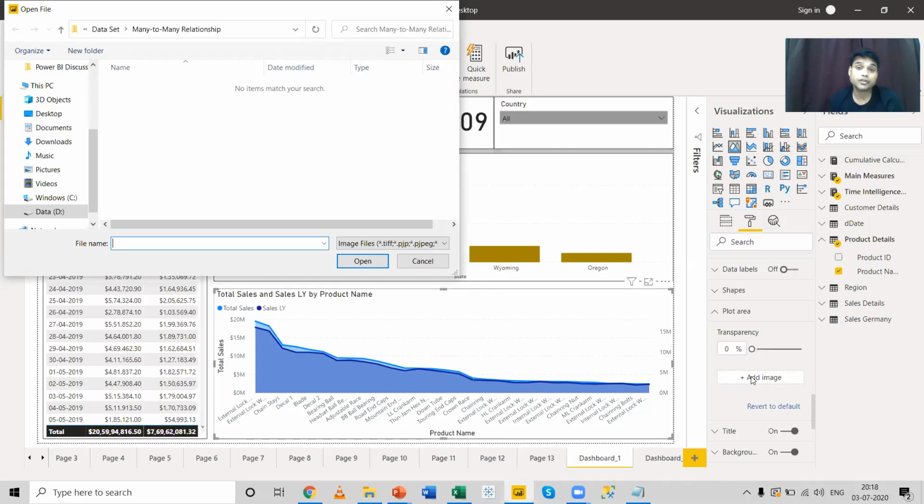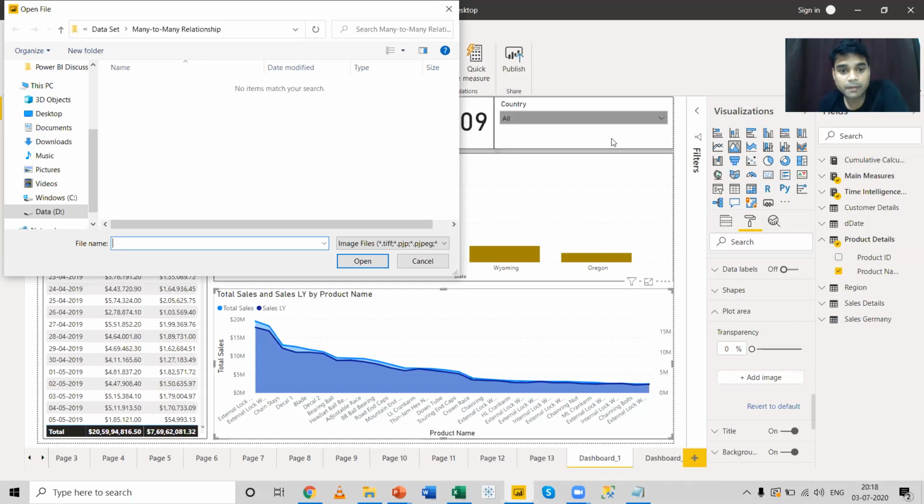Now, if you're showing sales data, you can use an image where you can depict the sales of your company. So it's very important that you use the correct image, the correct resolution. There are no predefined standards for using an image, but still you can use an image as per the graphs you're using over here.